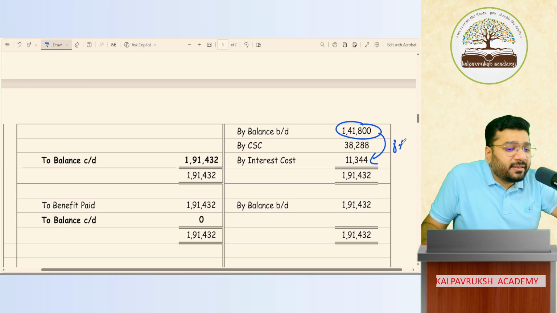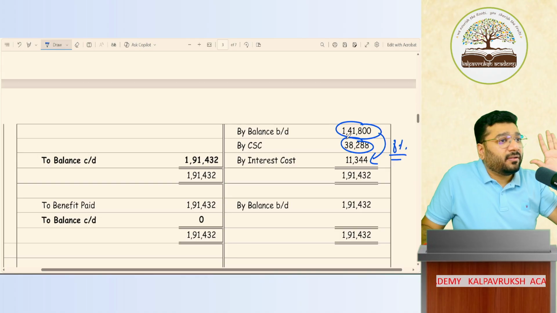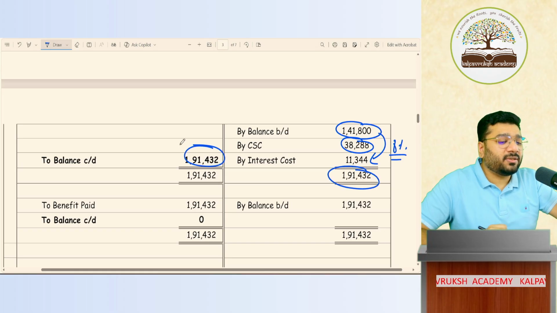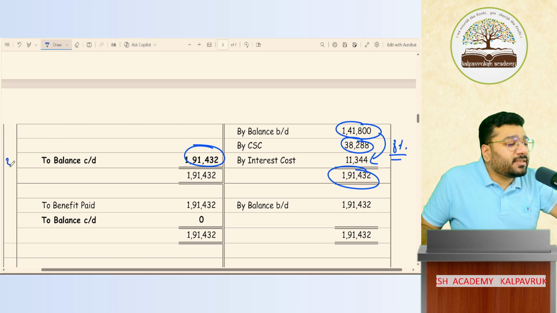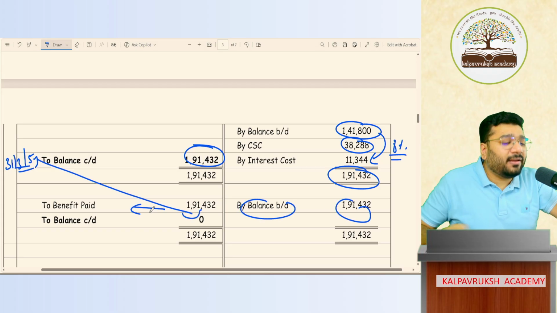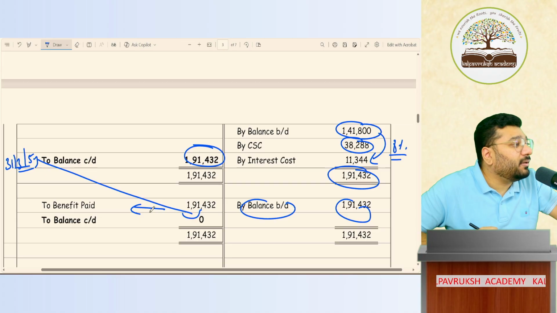On that, interest is 8%. How much is it? 11,344. 38,288 if I add, which is the fifth year's CSC. Total is 191,432, the closing balance. Okay, not okay? So this is the balance at the end of the 5th year. At the 6th year beginning, so much money comes, no? That we are paying. Got it, not got it?